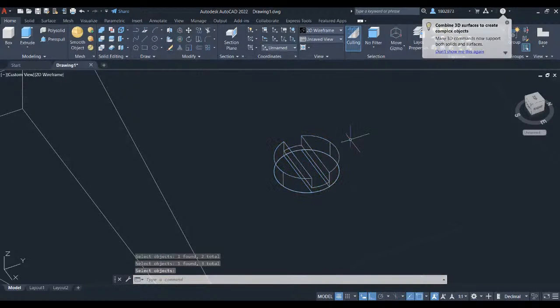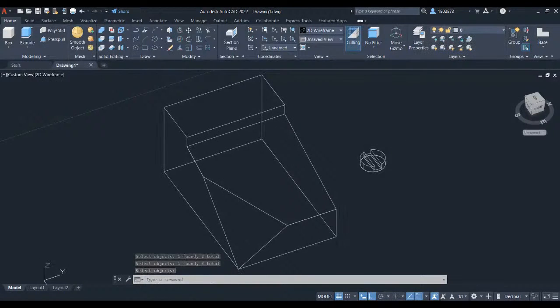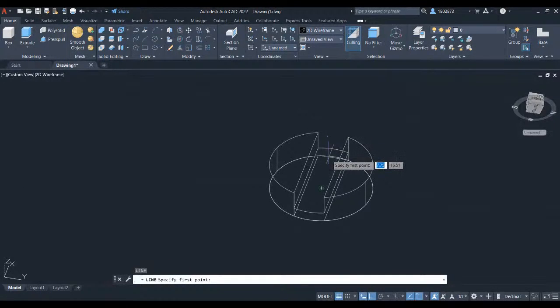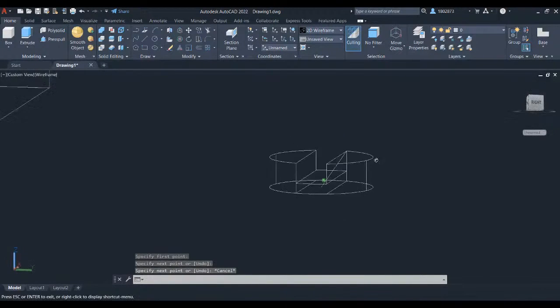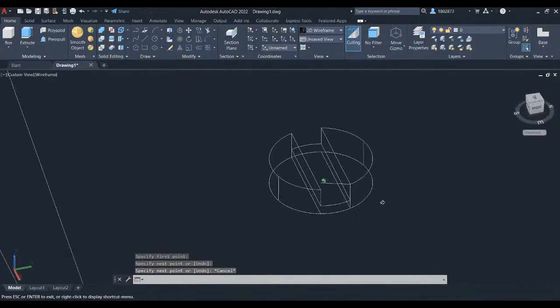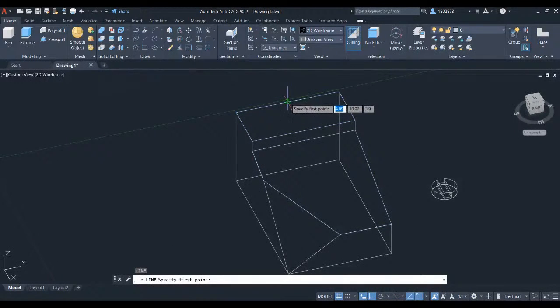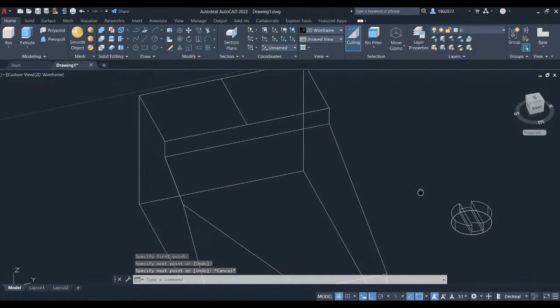We are going to move this circle to this part. Before that, let's create a midpoint line in the bottom of this circle. Press L for line and create a midpoint line. We will use the midpoint of the line in this circle and connect it to the midpoint of the line we will create in the first part. Press L for line and press enter. Left click to this midpoint and connect it here to this midpoint. Press escape. Let's do a 3D orbit.